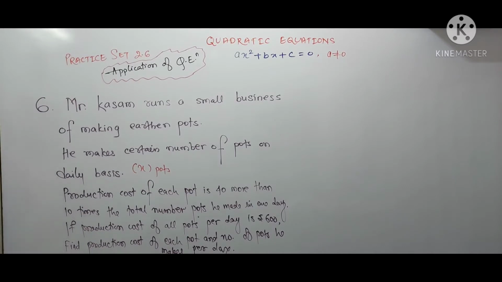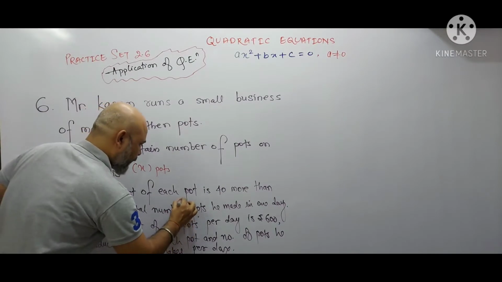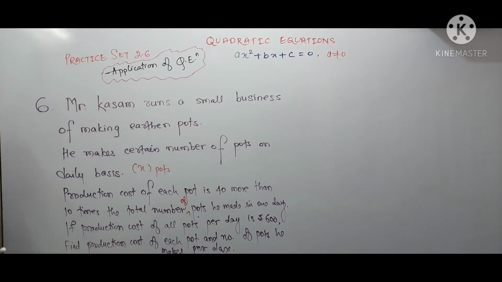Now, production cost of each pot is 40 more than 10 times the total number of pots he made in one day. So this is the production cost of one pot.